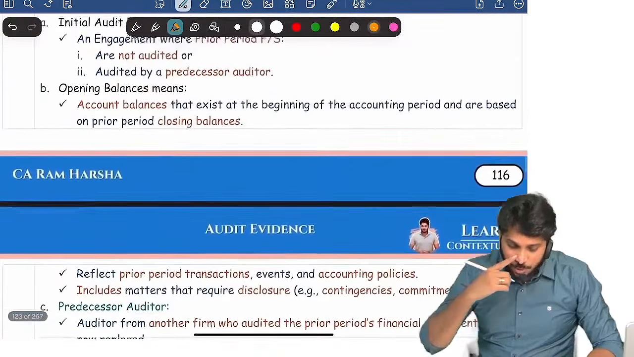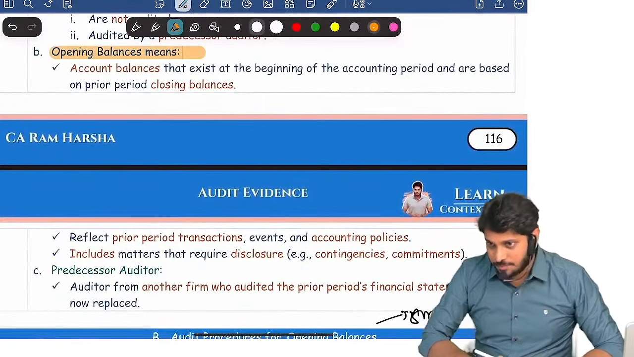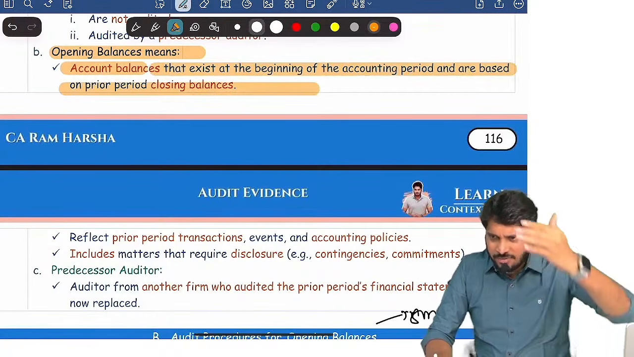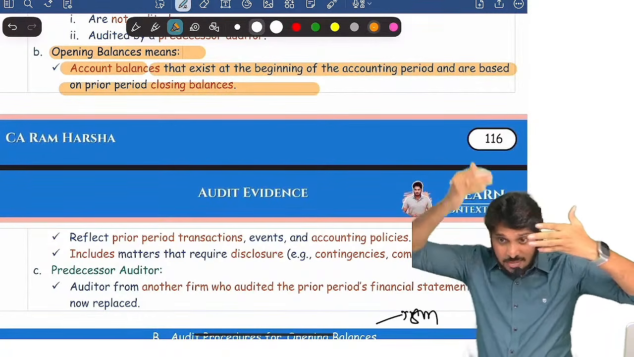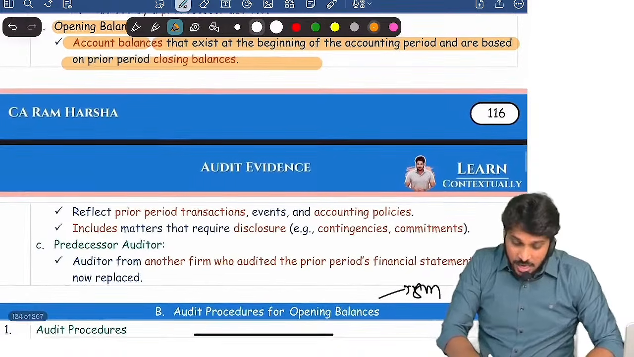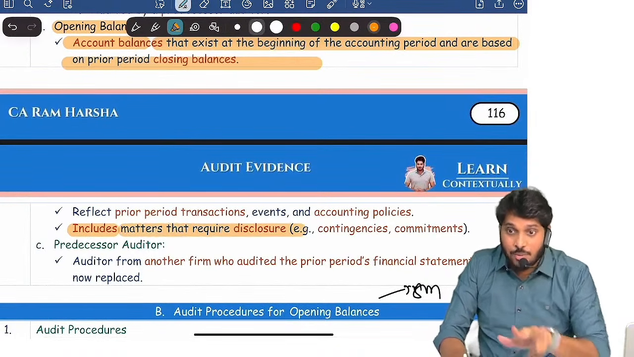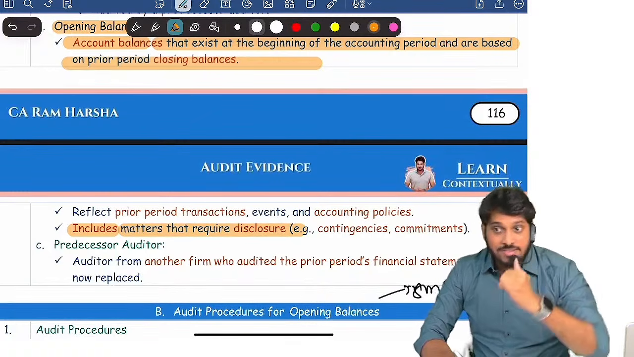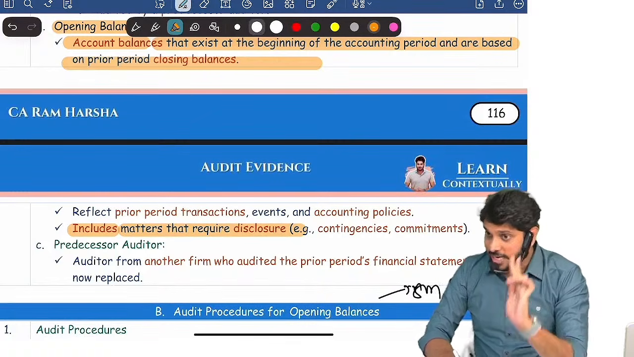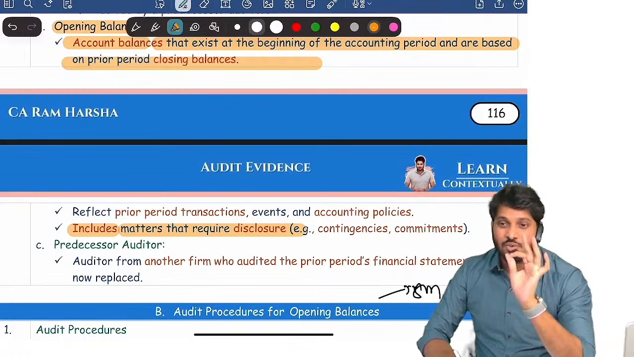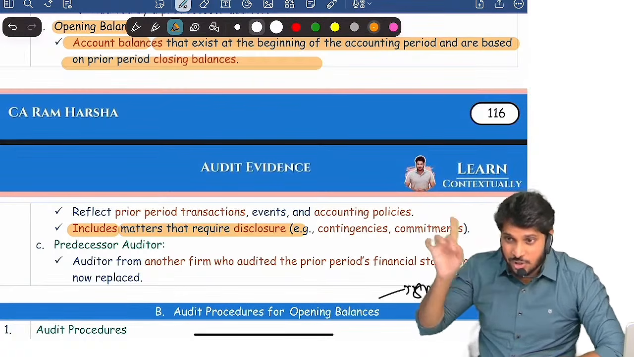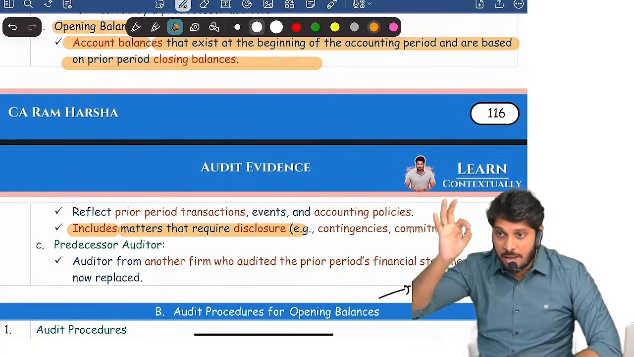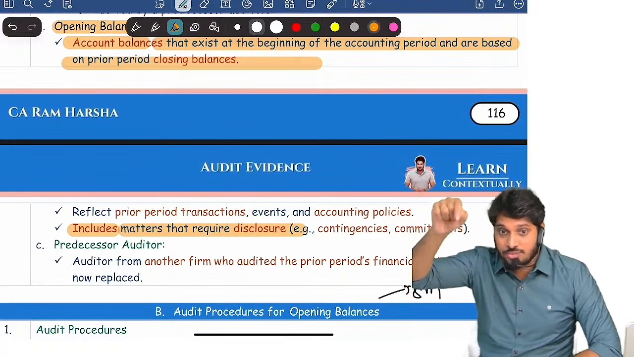Now last point, opening balance means what? Account balance that is at the beginning of the period, correct? Whatever account balance is there in the beginning, which is nothing but last year closing balance. And it also includes matters which require disclosure. In the last year balance sheet, P&L, and notes to accounts, we gave segment information, related party disclosure, contingencies. They are also treated as opening balances. So opening balance means don't just restrict yourself to balance sheet items only. Opening balance also includes notes to accounts items as well.